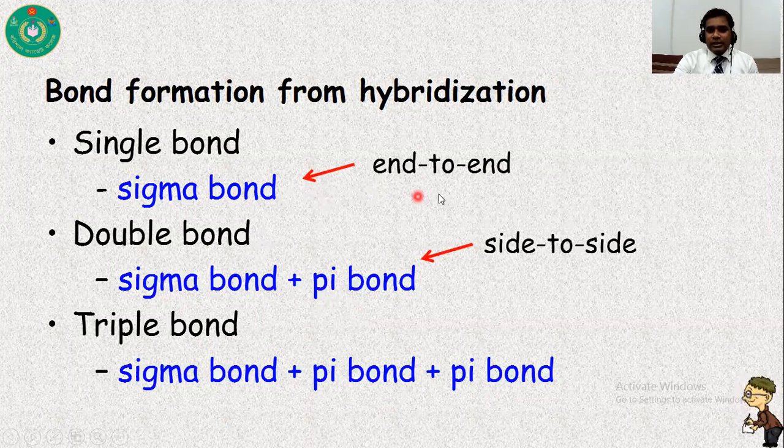Sigma bonds result from head-on overlapping, and in the case of pi bonds, it is side by side overlapping. So I say it again: a single bond is always a sigma bond, a double bond has one sigma bond and one pi bond, and a triple bond has one sigma bond and 2 pi bonds.